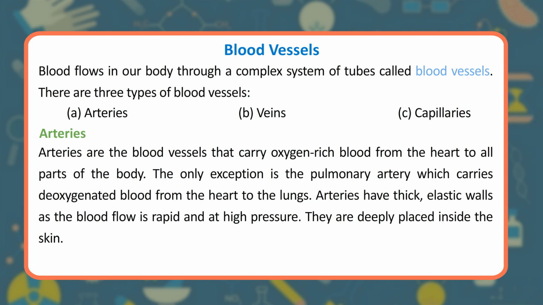The only exception is the pulmonary artery, which carries deoxygenated blood from the heart to the lungs. Arteries have thick, elastic walls as the blood flow is rapid and at high pressure. They are deeply placed inside the skin.